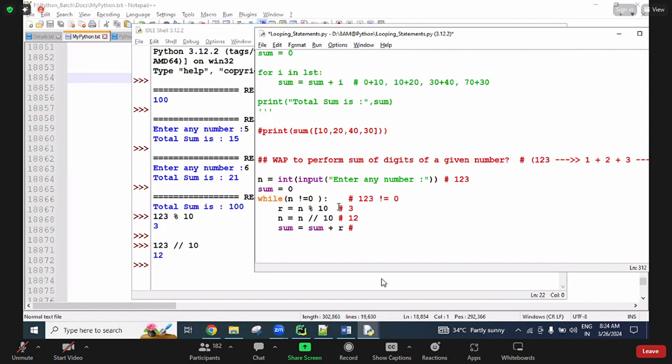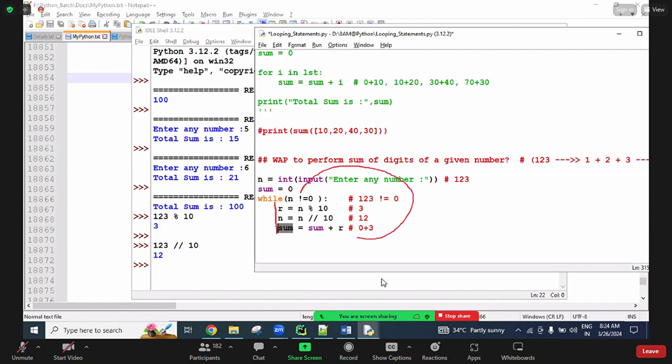Now here, the sum value is already 0. Sum plus r: the r value is 3, the remainder value is 3. So 0 plus 3 is 3. This 3 is added into sum in the first loop. After completing one loop, this is the result.